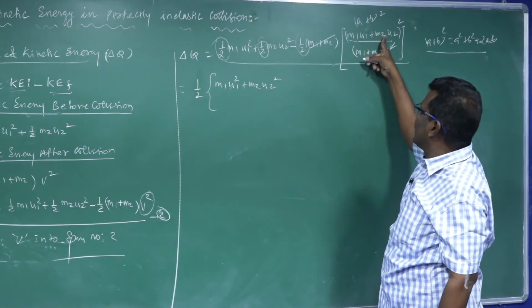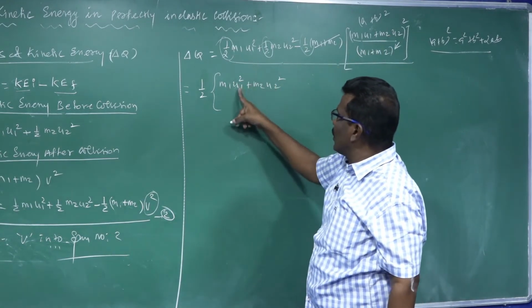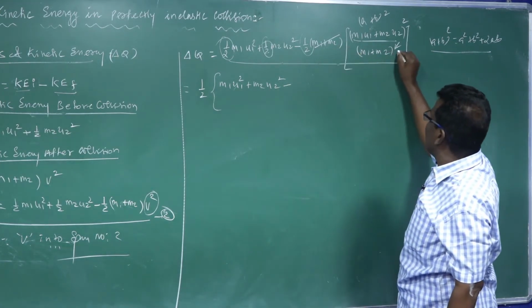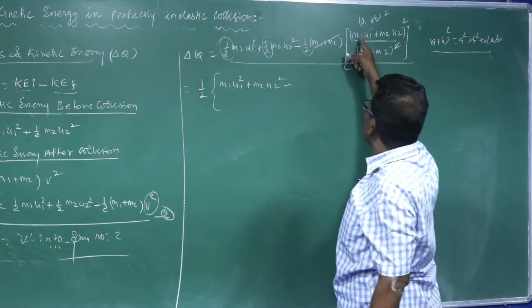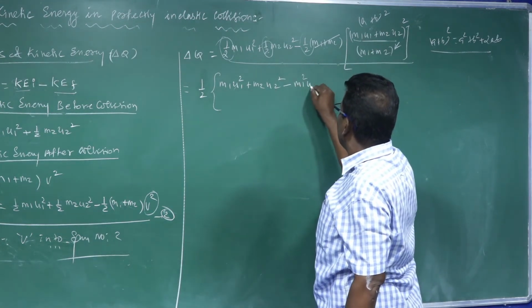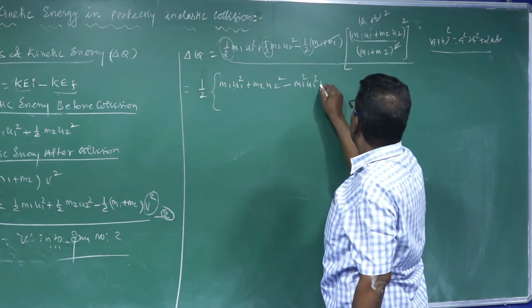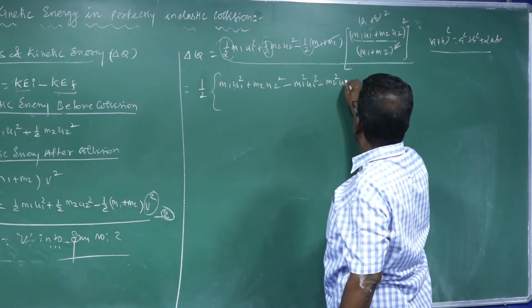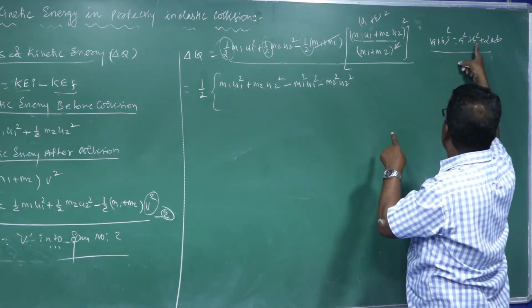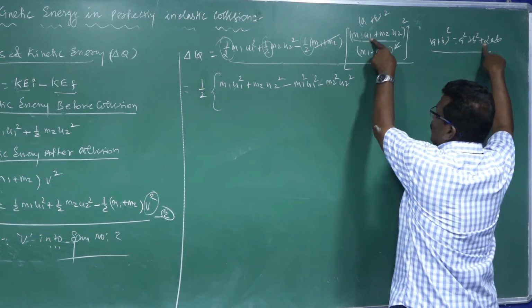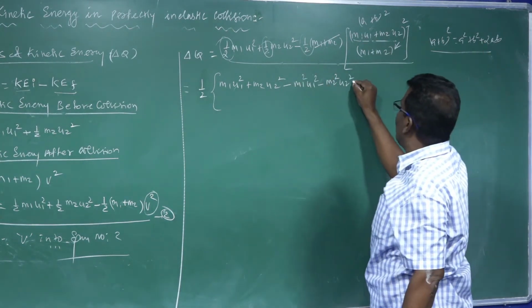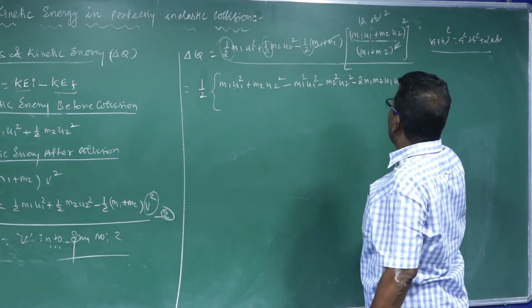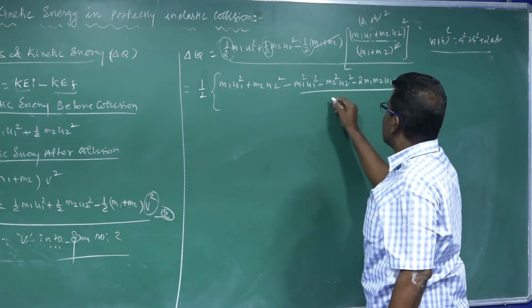Simplify and expand using this formula: m1 square u1 square, a square, plus m2 square u2 square, b square, plus 2ab, and with the minus sign, minus 2 m1 m2 u1 u2, divided by m1 plus m2.